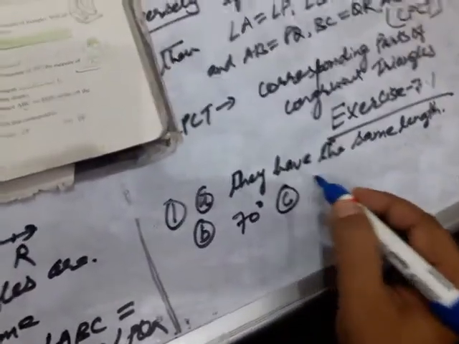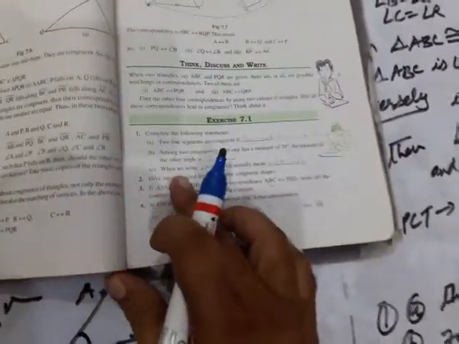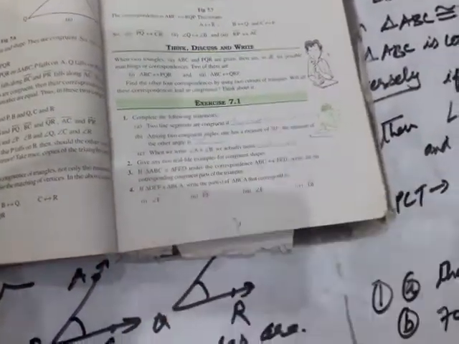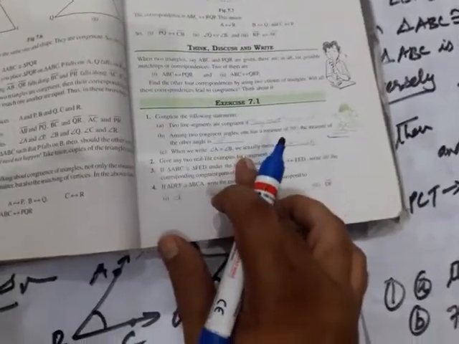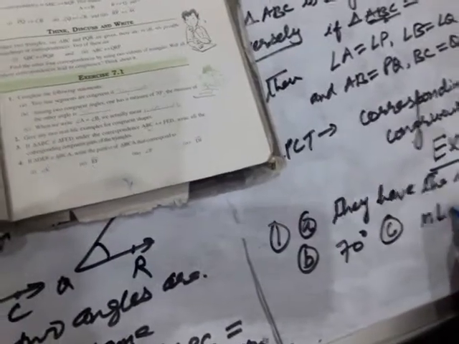What is part C? Part C states that when we write angle A equals angle B, what does it mean? It means that we actually mean the measure of angle A, M angle A, equals M angle B. Clear? Then only we say that angle A is equal to angle B. Okay children, so question number 1 is over.